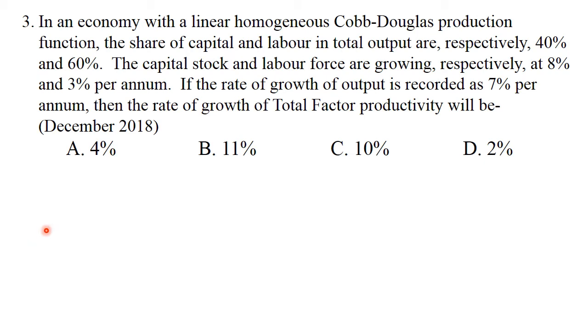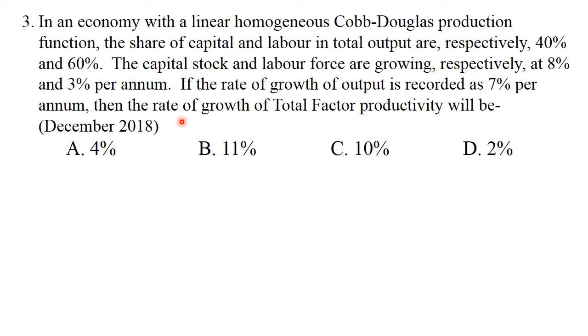Third question. In an economy with a linear homogeneous Cobb-Douglas production function, the share of capital and labor in total output are respectively 40% and 60%. The capital stock and labor force are growing respectively at 8% and 3% per annum. If the rate of growth of output is recorded as 7% per annum, then the rate of growth of total factor productivity will be. Options: 4%, 11%, 10%, 2%.